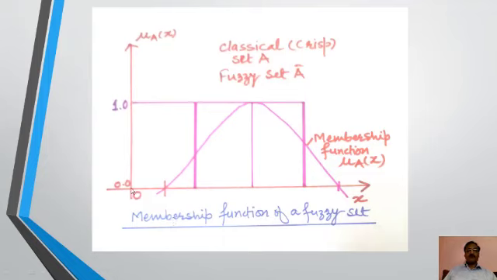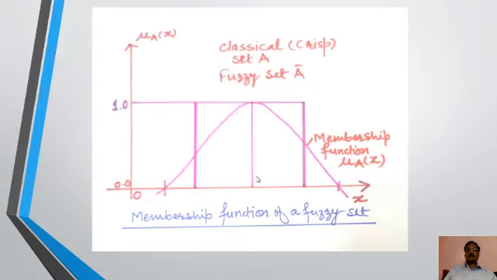Now we have taken the figure or diagram for the membership function of a fuzzy set. Here we see that this is the point 0, and the distance from 0 to this point is 1. In a crisp set we can say x equal to 0 or x equal to 1, but in fuzzy set theory we can take the values through this curve.